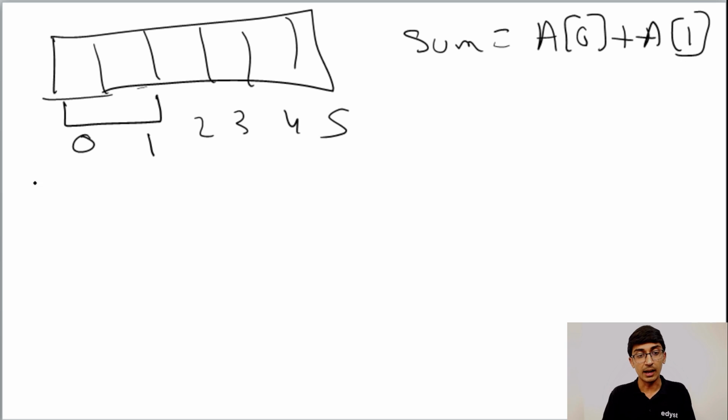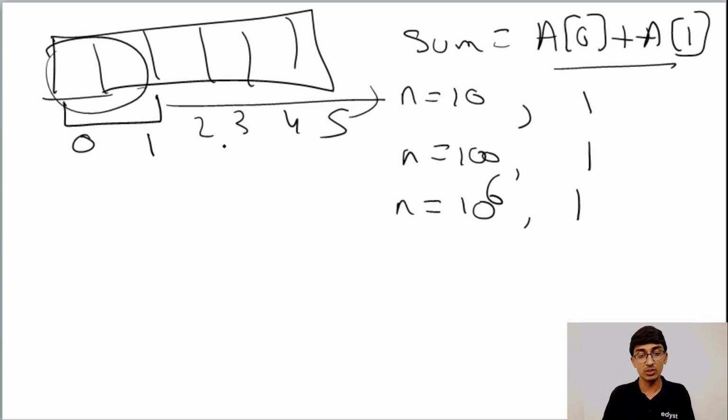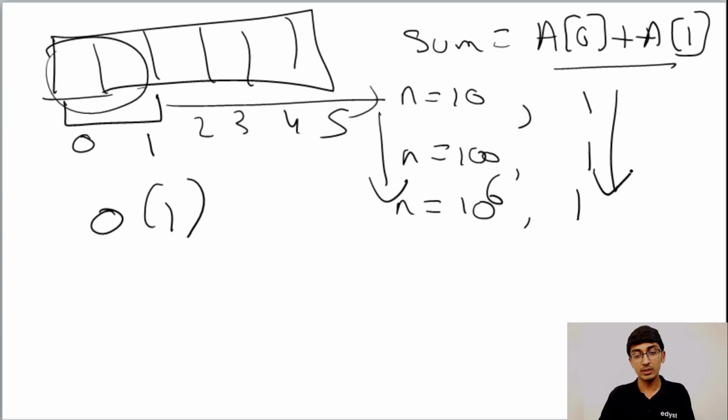Now, no matter how your array increases, let's say n right now is 10, the time taken will be the same. It will just take about one iteration to calculate this. When it's 100, you still require one step. Even if it's 10 to the power 6, it will still take one, because we're just taking the first two elements. We don't care how big the rest of the array is. This algorithm is order 1. No matter how n is changing, our time remains constant. So we are proportional to 1, so it's order 1.